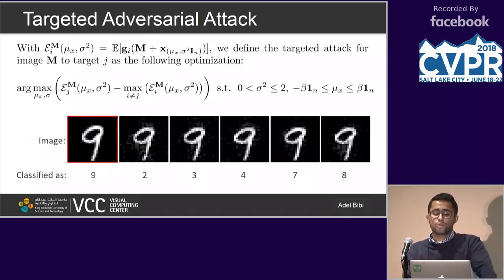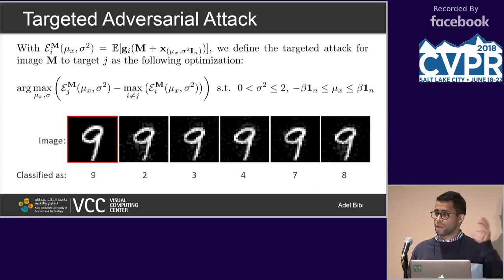Great. So the next experiment would be something even nicer, which is you can ask a different question. You say, okay, fine, we have these expressions for the mean and variance. Now, can we optimize for the input mean and input covariance of the Gaussian matrix such that if I have an input that is a 9, the output classification score for it should be something else. And this is what we call targeted adversarial attack. So I want the network to classify all 9s on average as a 2 or 3 or a 4 and so on. So what we do is simply we maximize the difference between the expectation of the correct class label with respect to all other class labels.